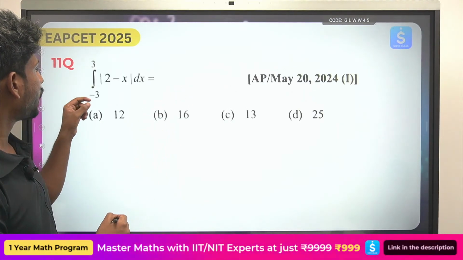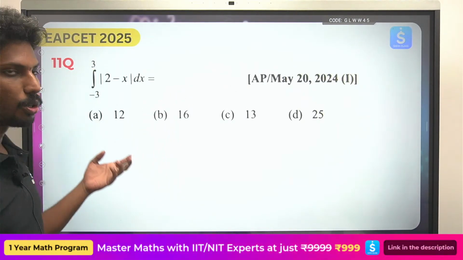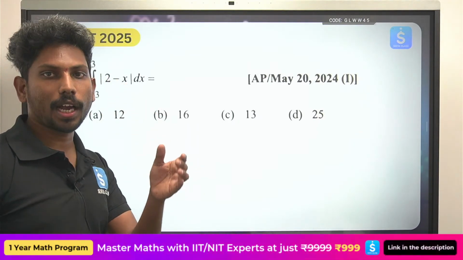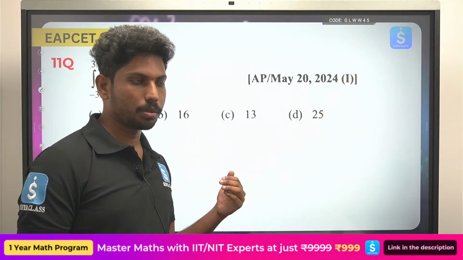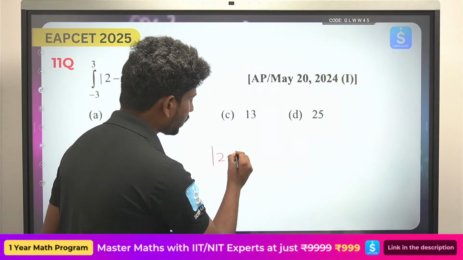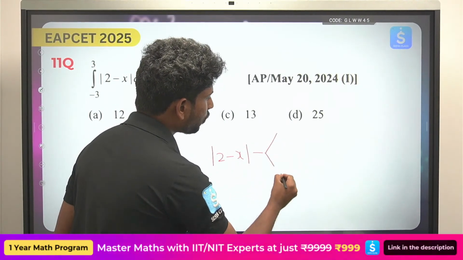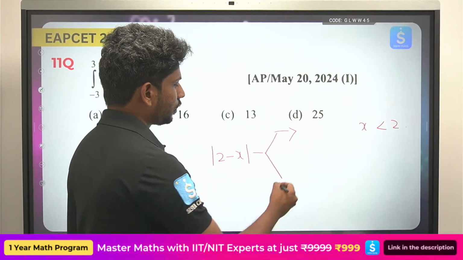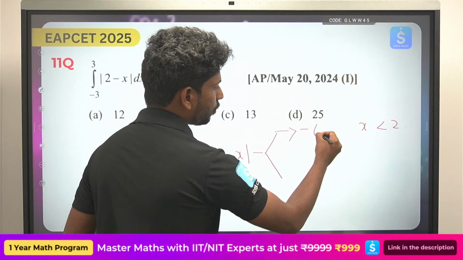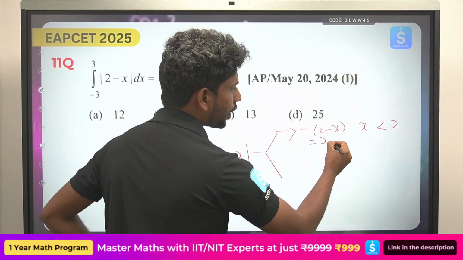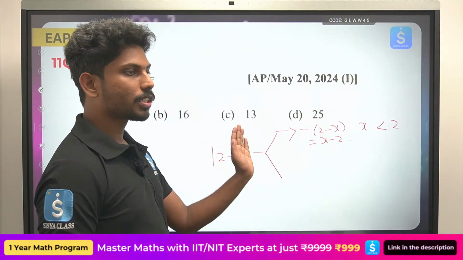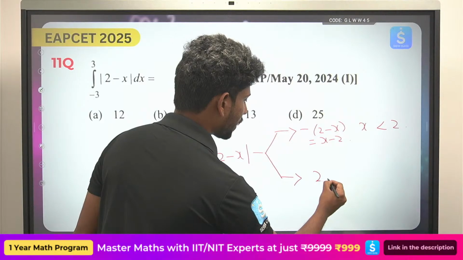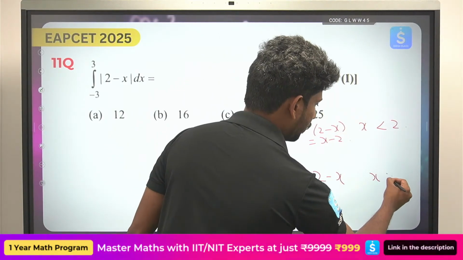See the next question. Integral minus 3 to plus 3 mod 2 minus x. Again simple question, easy question. Whenever you have the values of x less than 2, then 2 minus x will become minus of 2 minus x, so this is nothing but x minus 2. Whenever you have the values of x greater than 2, then it will be just 2 minus x.